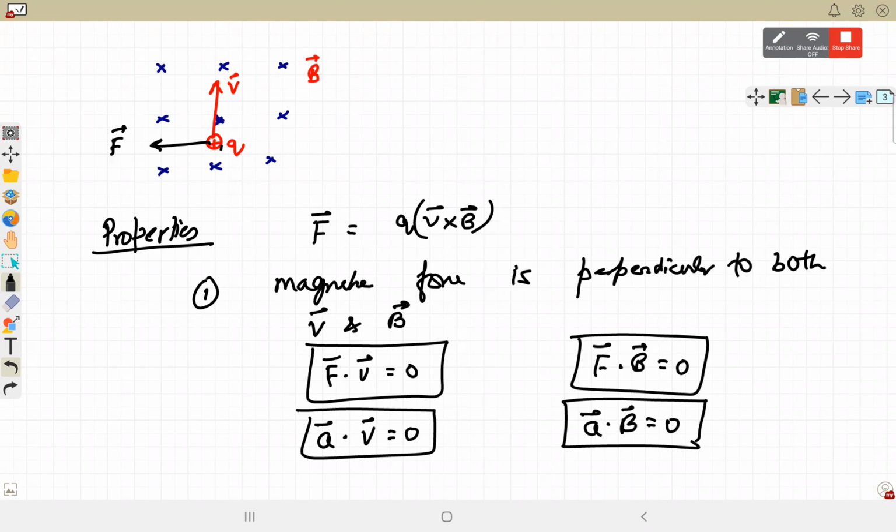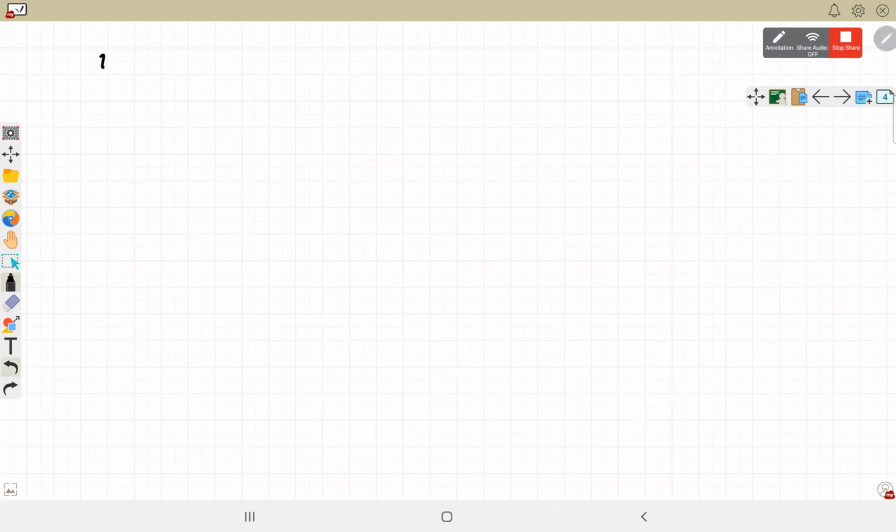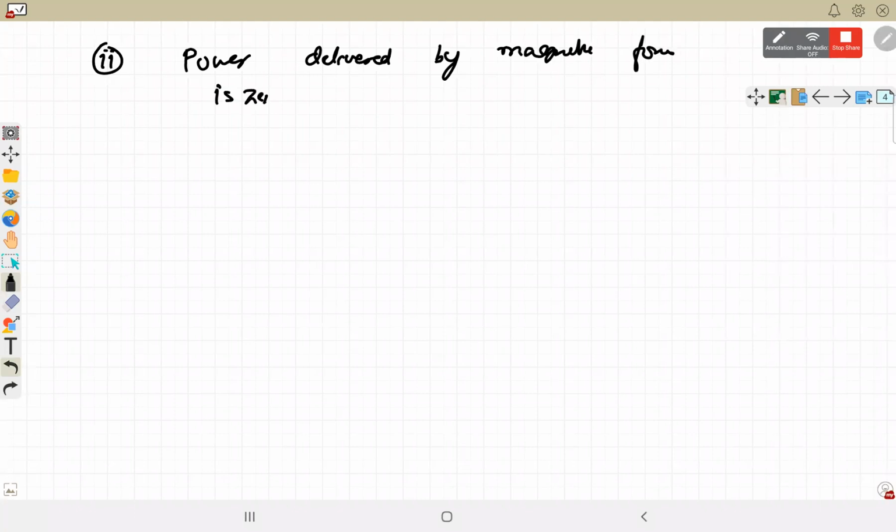So force is perpendicular to velocity. That is the first property that we got. Second property which we related from this formula only, that power delivered by magnetic force is always 0. Power delivered by magnetic force is 0 because F dot V is 0.